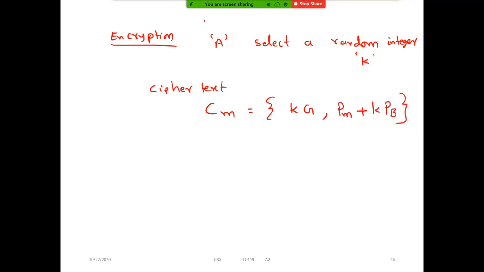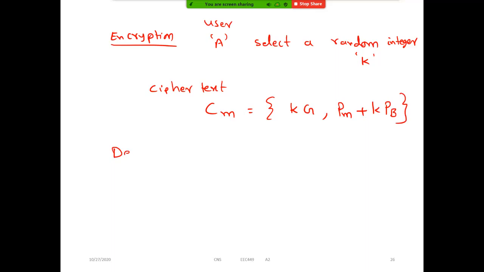This is what user A is doing. User A is using PB, meaning the public key of user B. So k is some random integer, G is the base point we know, and PM is the message. So clear up to this point?